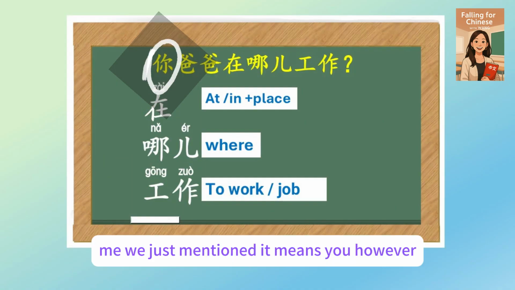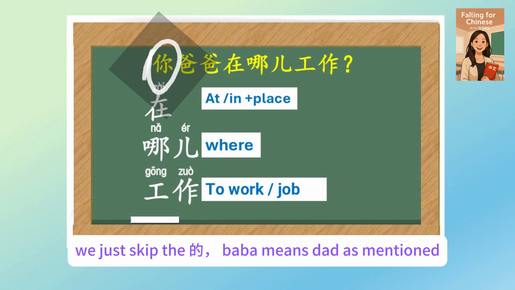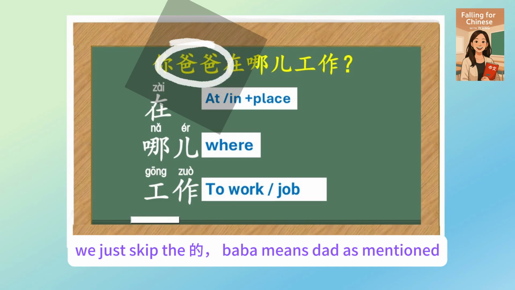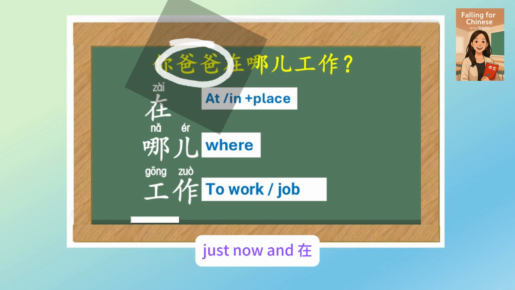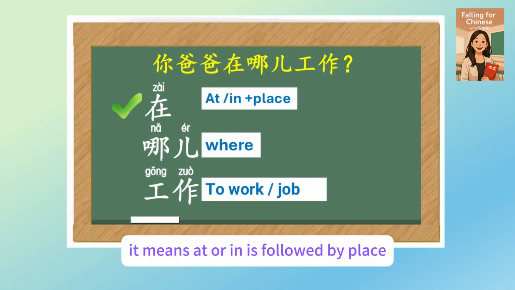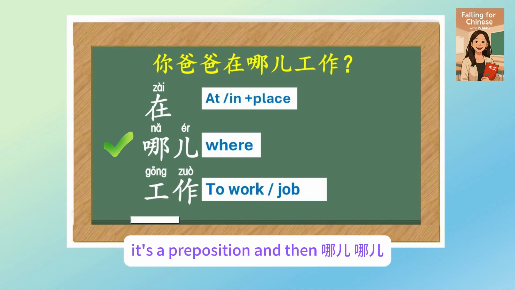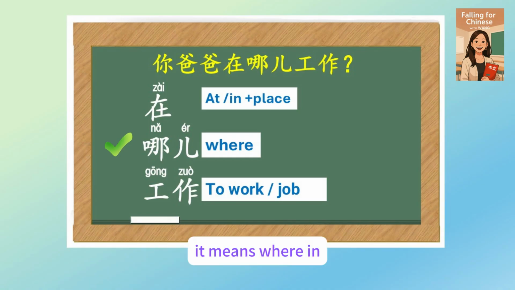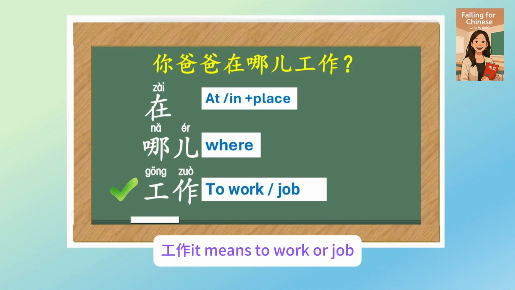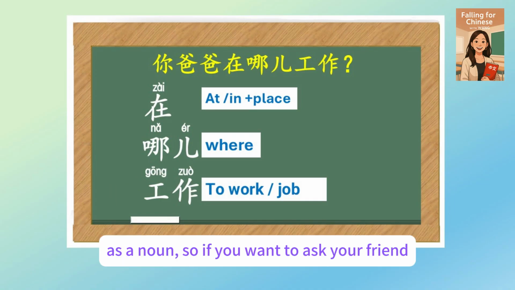你 we just mentioned, it means you. However, we just skip the 的. 爸爸 means dad, as mentioned just now. And 在, it means at or in, is followed by a place. It's a preposition. And then 哪儿, it means where. And 工作, it means to work, or job as a noun.